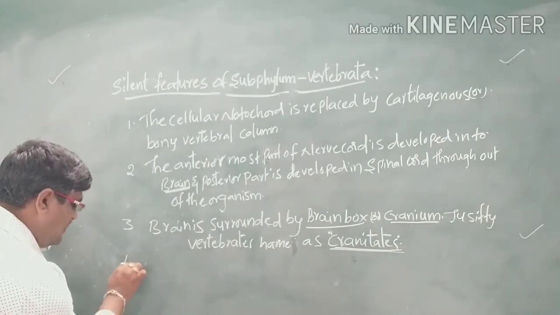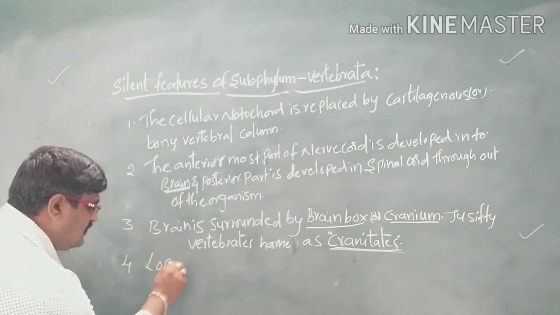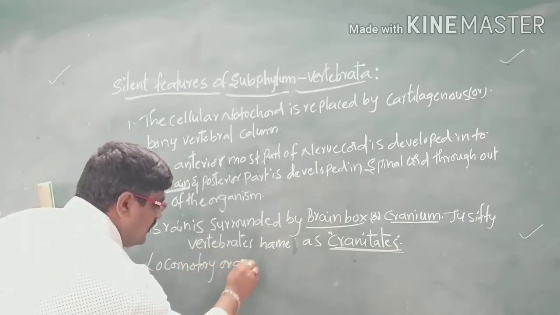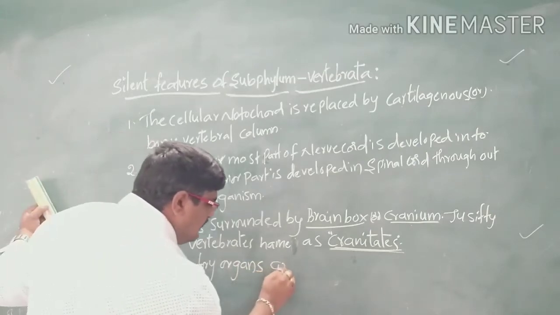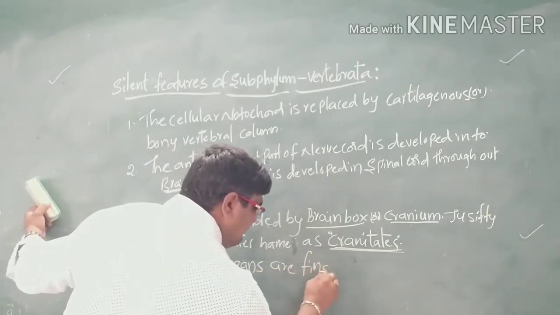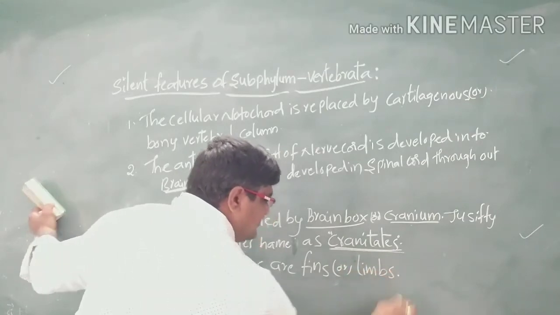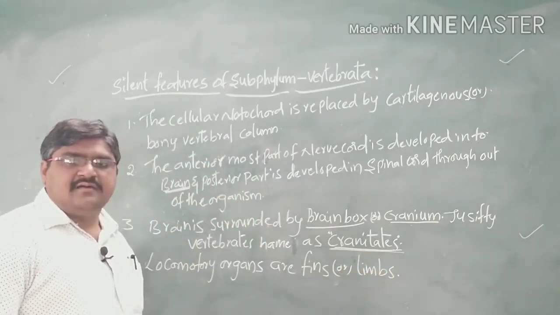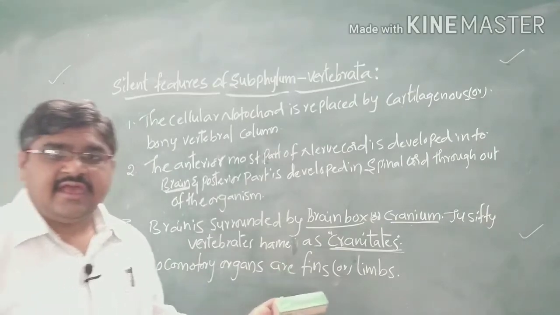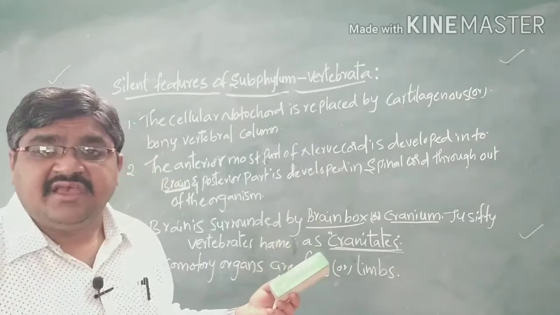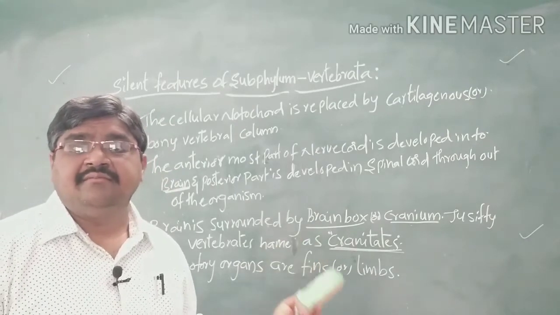Next, coming to the locomotor organs. The locomotory organs are the fins, or the limbs. So the fins or limbs are the locomotory organs present in the phylum Vertebrata.